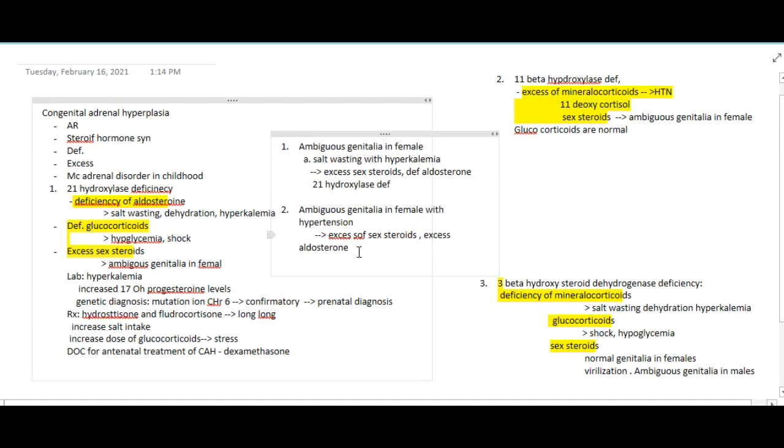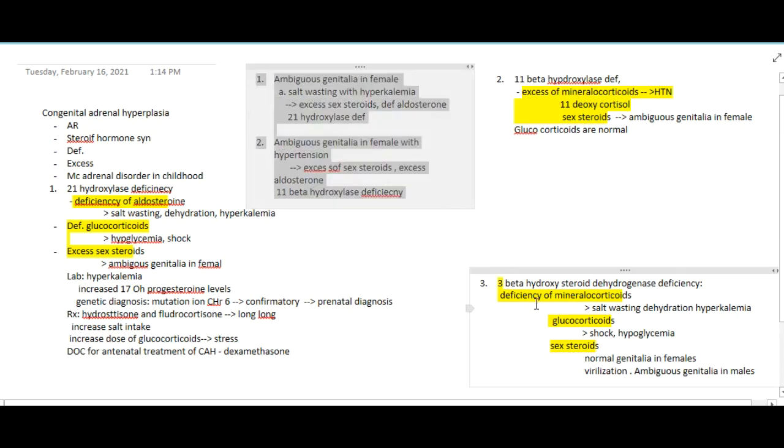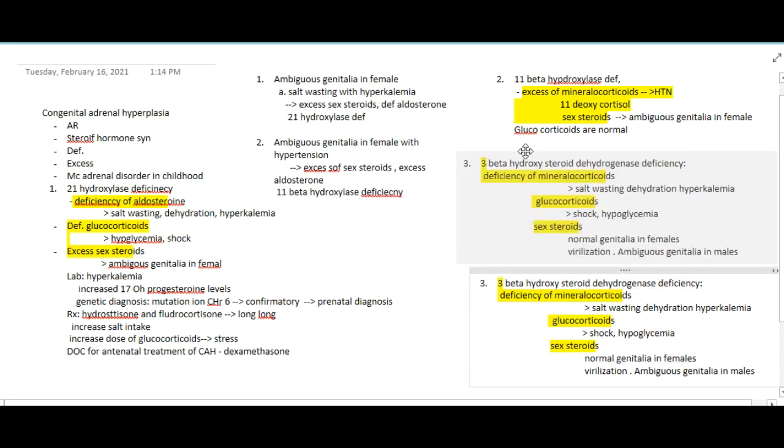So this is 11 beta hydroxylase deficiency, right? Fine. These are the 2 questions.